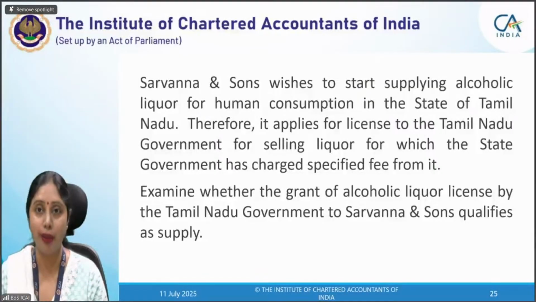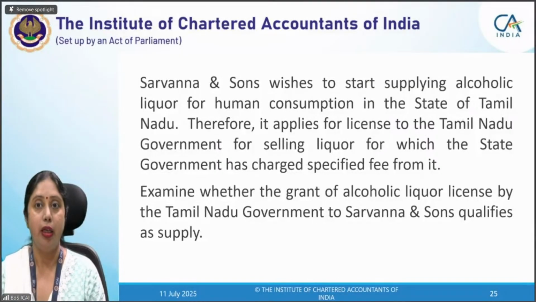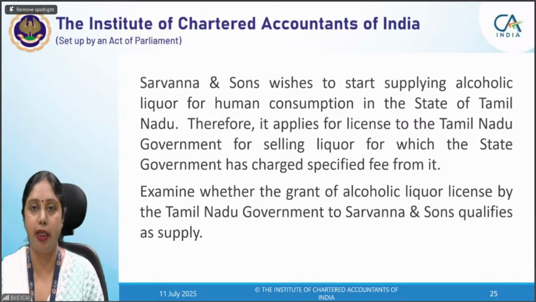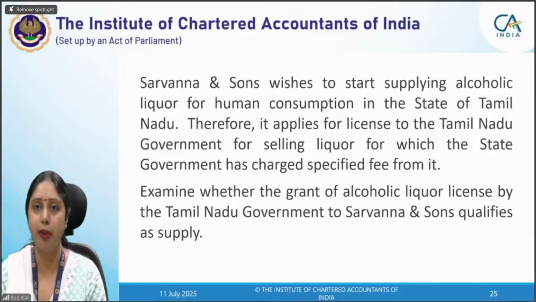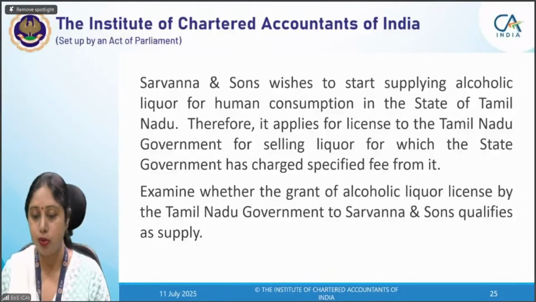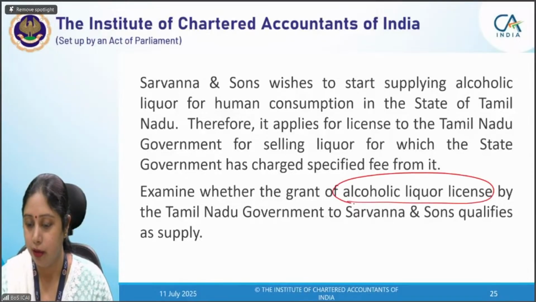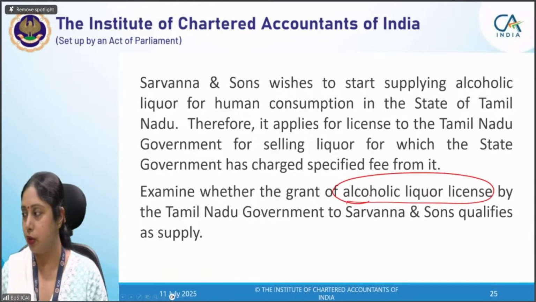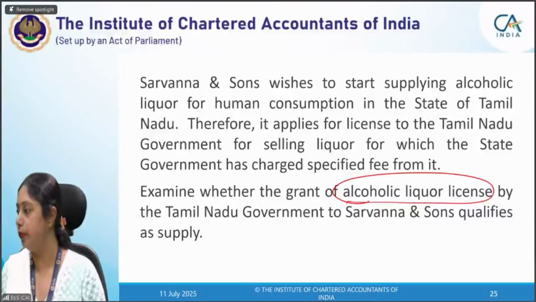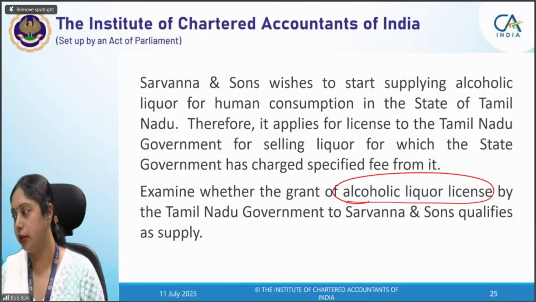Now here I would want to clarify, if this license is not for alcoholic liquor, but for some mining rights or some other purpose, where the government has given a license to a person for operating in a particular place, for operating in the hilly area, or some other license or NOC is required for working there, that license will not be covered here and will become a supply. This is applicable only to the grant of alcoholic liquor license, for which the notification has been issued that it is not a supply. So I hope that is clear to you. Because payment made to government, yes, Tanu, you are right.